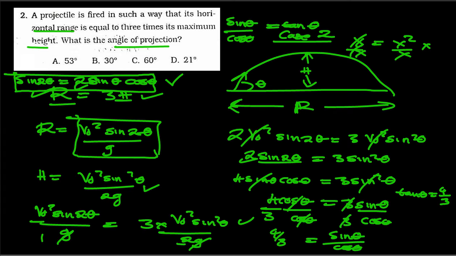So to get rid of the tangent here, we're going to say theta is going to be tangent inverse of 4 over 3, of which once you compute this on your calculator, you're going to get theta to be 53. So in this case, our correct answer is A. So this is why you get this answer. MCQ questions in physics are not very simple. They are difficult. They are just the same as the structured questions which you may find in section B. So make sure you know how to answer them, not just memorizing the answer, because next time you can find this same question, but it may have a different answer.